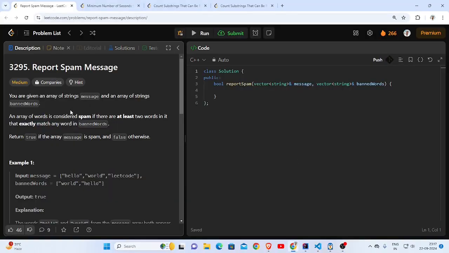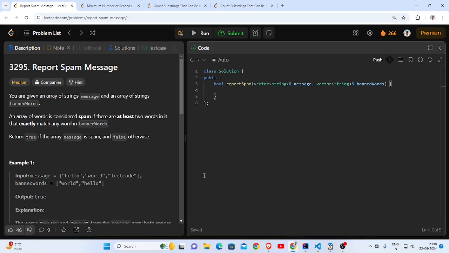So today's weekly contest, problem 1, report spam message. We are given a message, a vector of strings, and banned words, also a vector of strings. If at least two of the banned words are present inside the message, then it is a spam message. We have to return whether it's true or not.